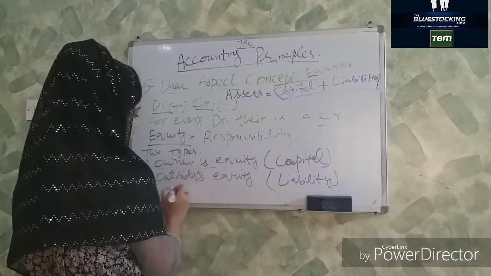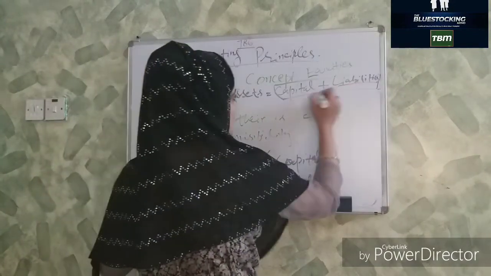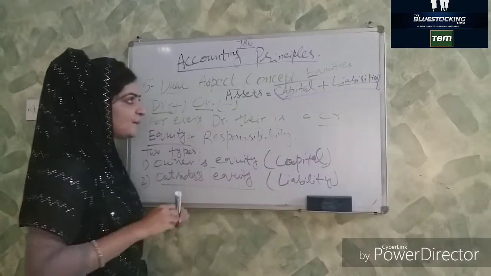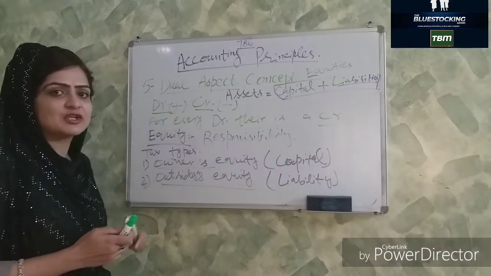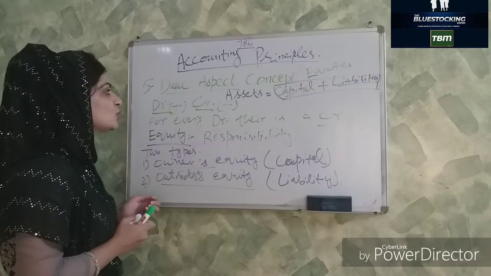Capital is the owner's equity and outsiders' equity is called the liabilities here. I hope you understand this initial concept of the accounting equation.